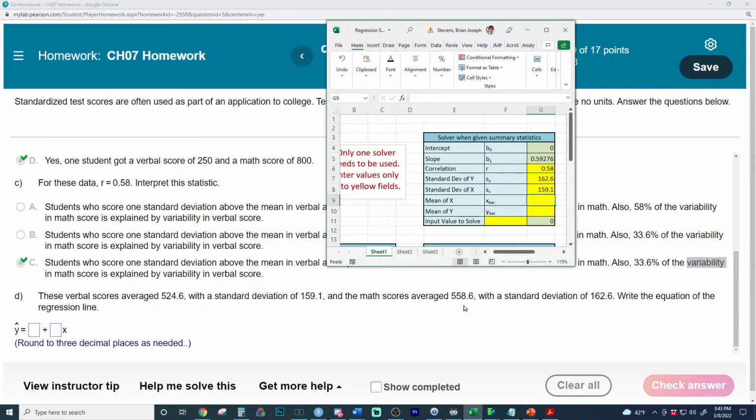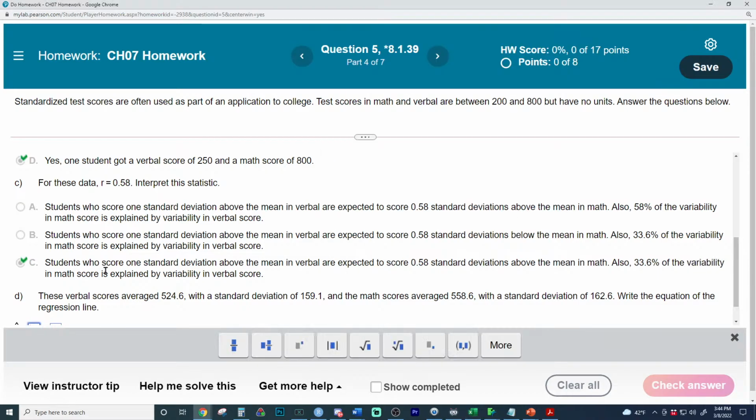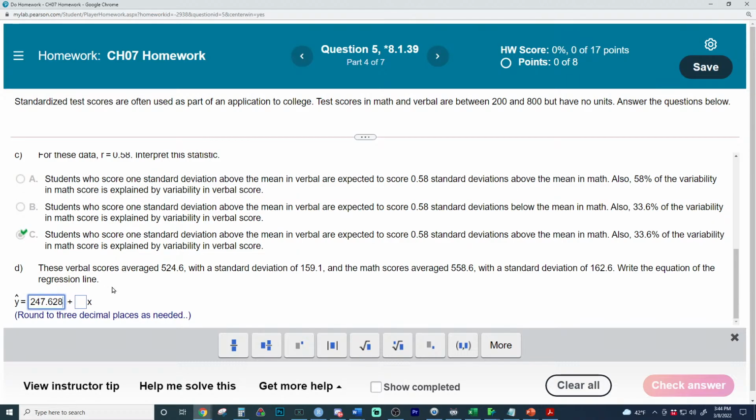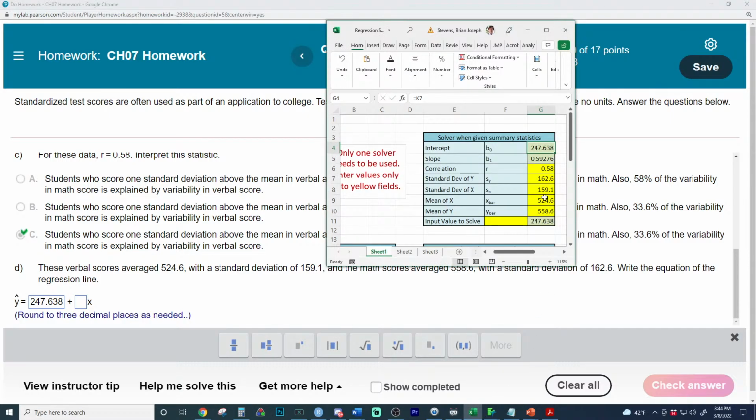Now we need the mean of the X. Remember, math is the X variable. Or no, see, I almost made a mistake right there. Verbal is the X variable. And so that's probably where a lot of errors occur on this problem. And for all I know, I might be putting in a number incorrectly. So now we have here, the intercept is 247.638. We're just going to take, can we copy paste that? I wish we could. 247.638. And then last but not least, we need that final answer right here. It says to 3 decimals, 0.593.